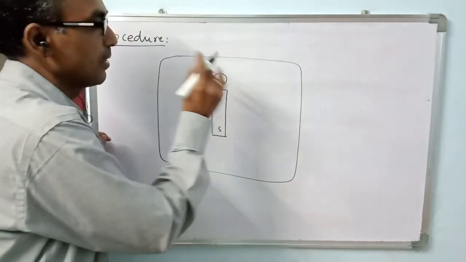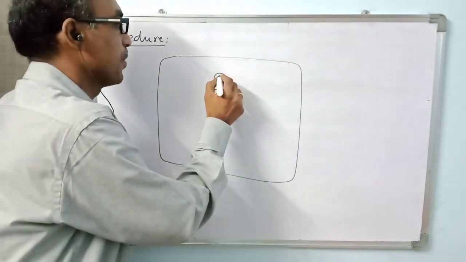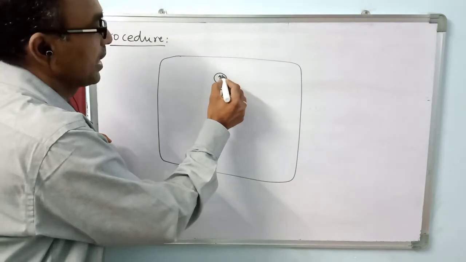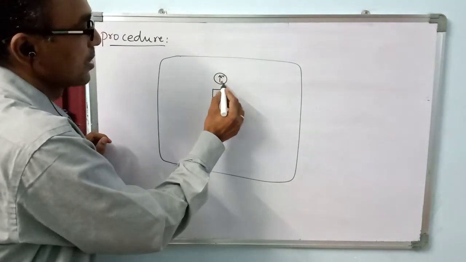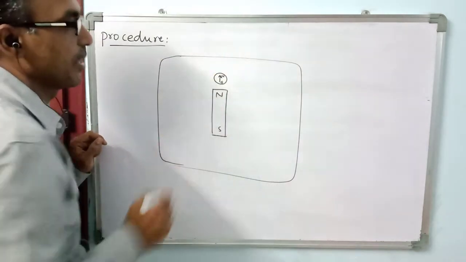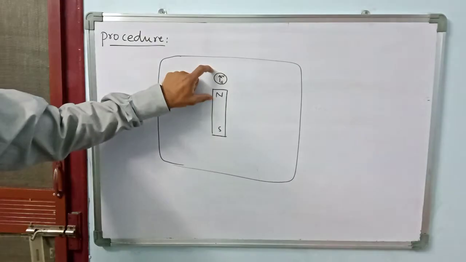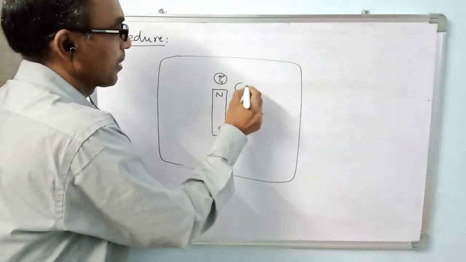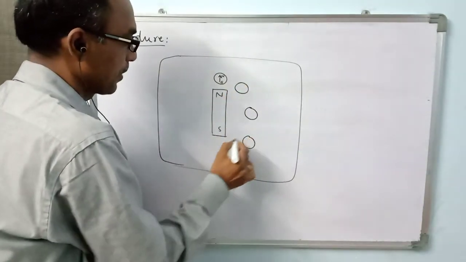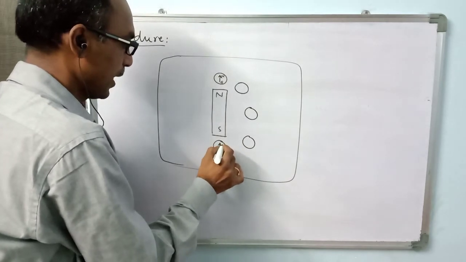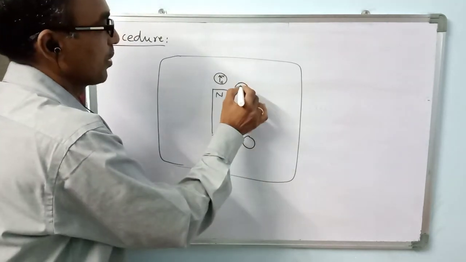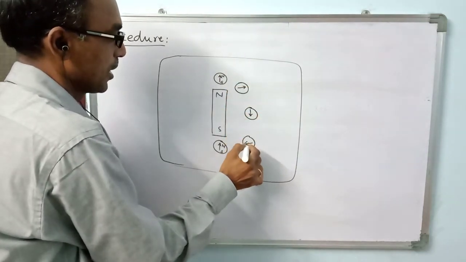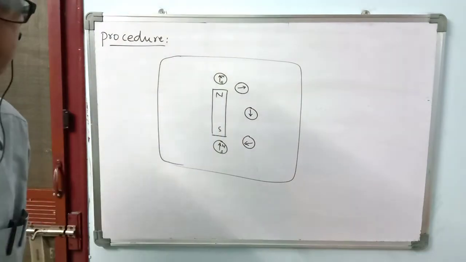You will find one needle inside it, pointing like this. The south pole of the needle will be towards the north, and the north will be away, because like poles repel each other and north and south attract each other. If you place it at some other places, you will find it pointing like this, like this, like this. So you will see different directions.